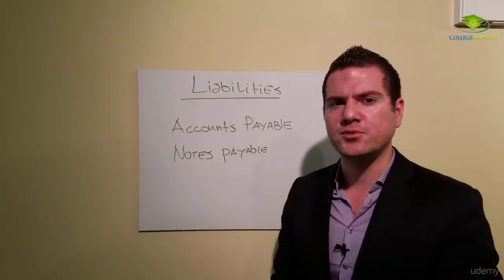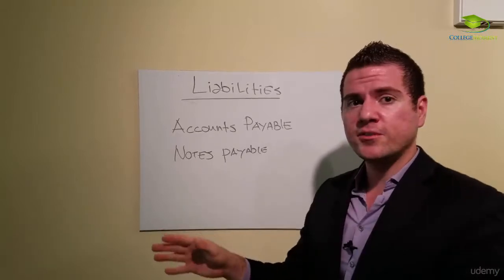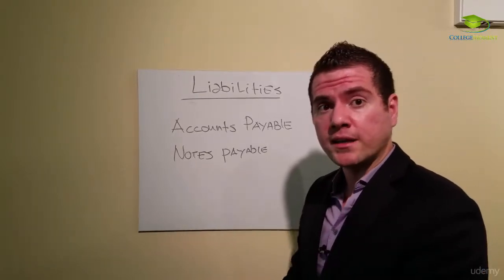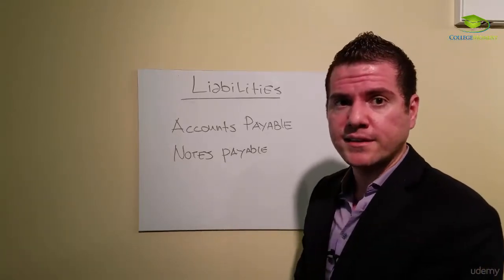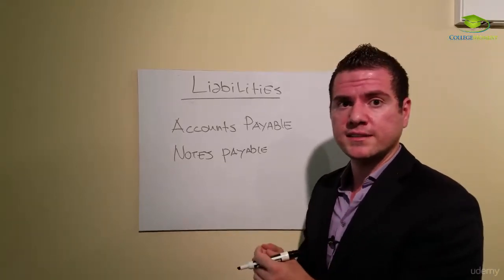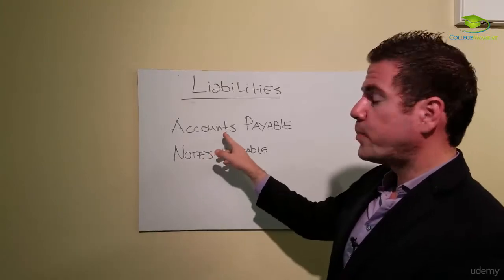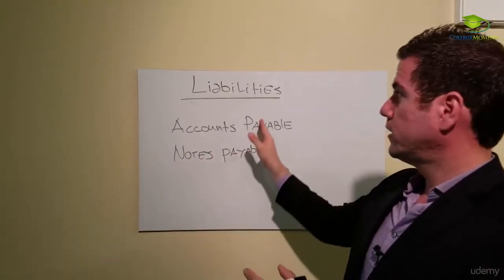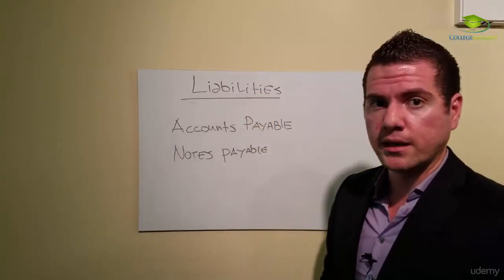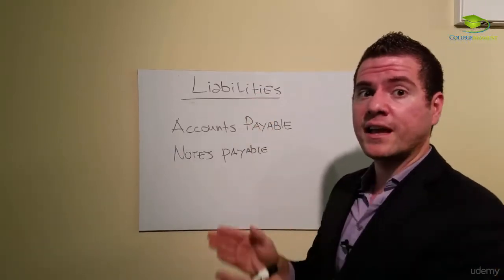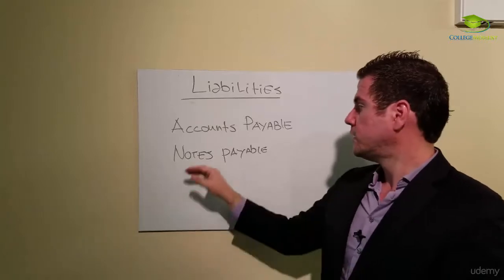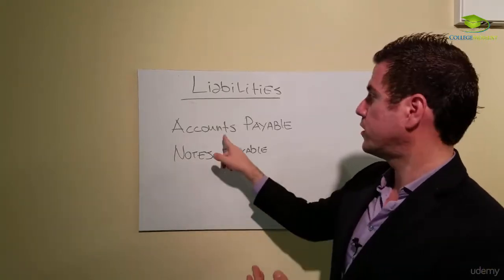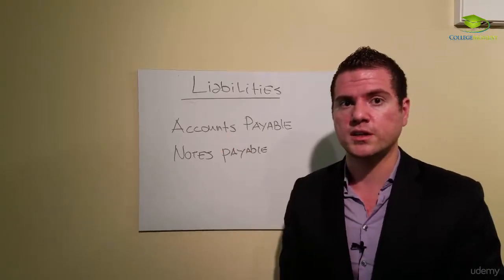I didn't discuss accounts receivable before, did I? Accounts receivable is something of value that we own. Actually, somebody owes us money, so we have a claim against their assets. That means they owe us, so this is an asset, something of value that we own. But accounts payable, we owe somebody else. Therefore, we have a liability, or they have a claim against our assets. Notes payable is practically the same thing, probably long-term rather than short-term. Let's go to the next one.